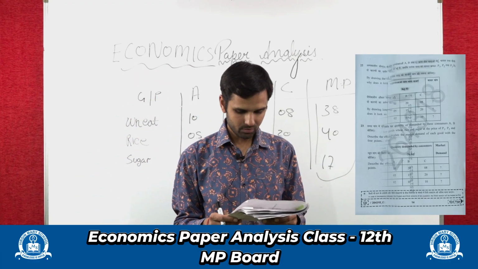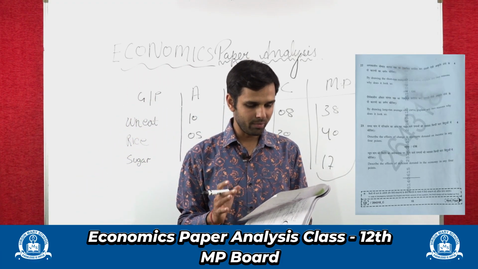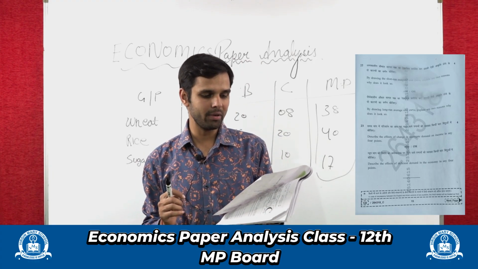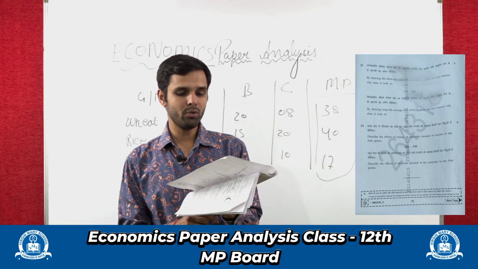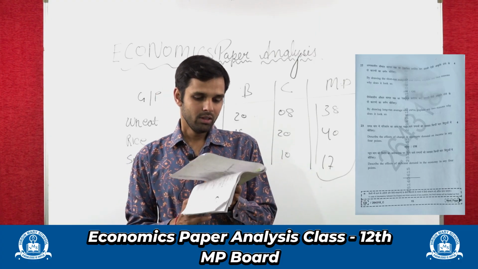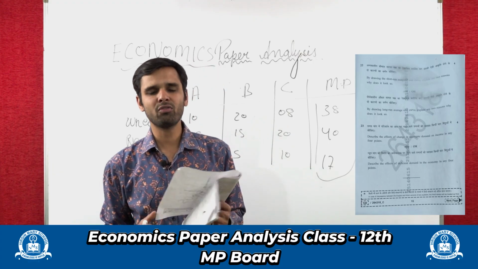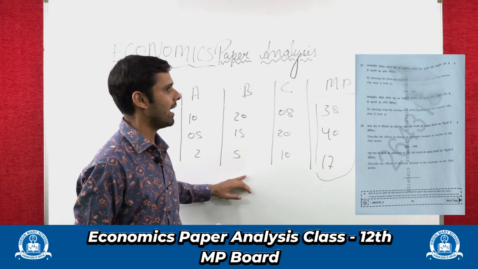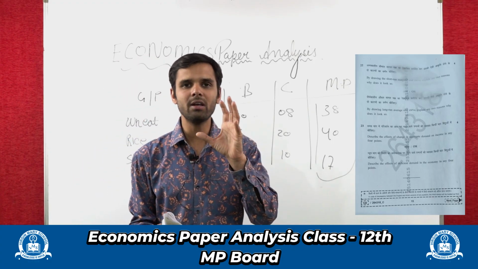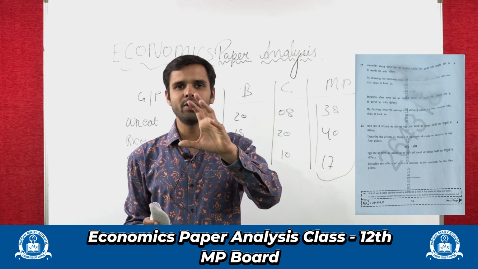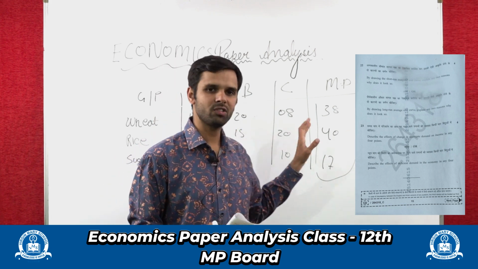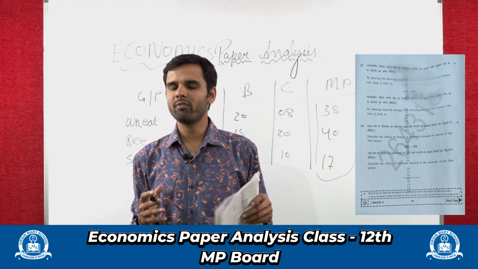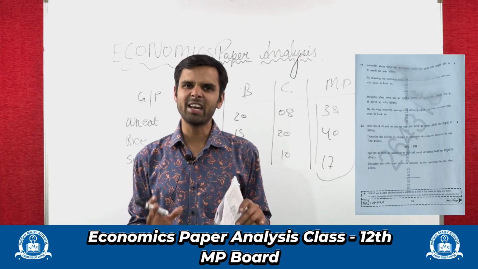Now let's discuss question number 23. Describe the effect of change in aggregate demand on income in any 4 points. So you need to find the effect of aggregate demand. First we understand what aggregate demand is. Aggregate demand is the demand asked by all the individuals. Here we calculated market demand, which is similar to aggregate demand. If you sum up all the individual demands, you get aggregate demand.